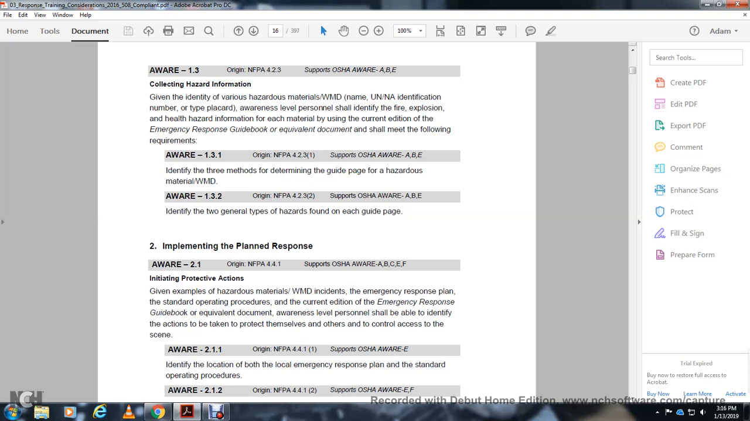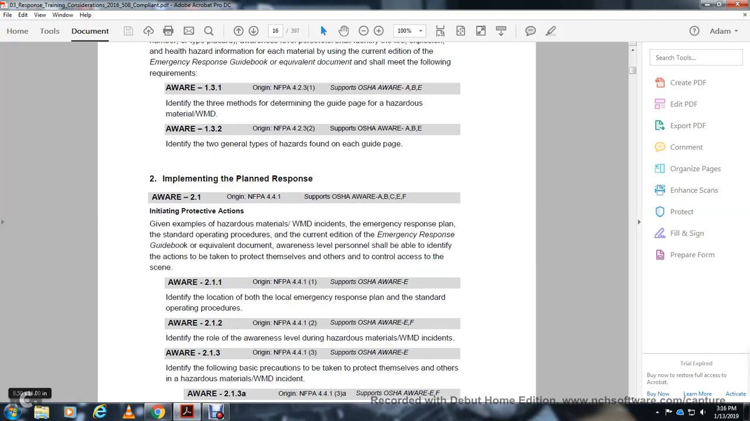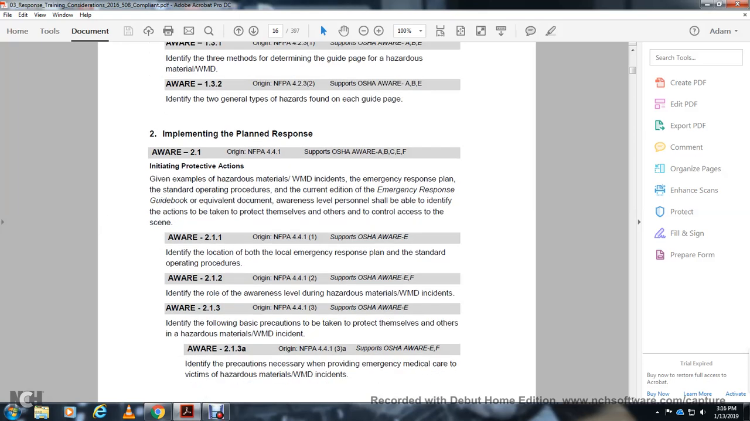Awareness 211, OSHA awareness E: identify the location of the local emergency response plan and standard operating procedure. 212, OSHA awareness A and F: identify the roles of awareness level personnel during a hazardous material weapon of mass destruction incident. 213, OSHA awareness E: identify the following basic precautions taken to protect themselves and others at a hazardous material weapon of mass destruction incident.